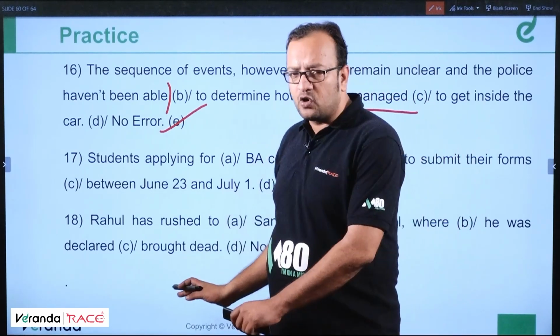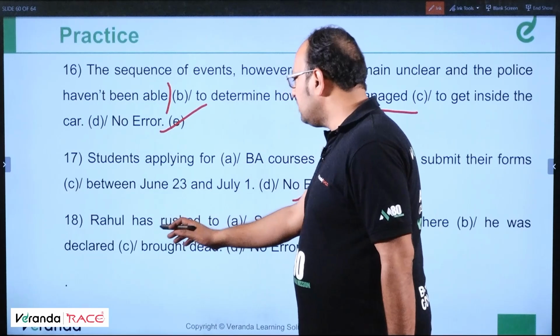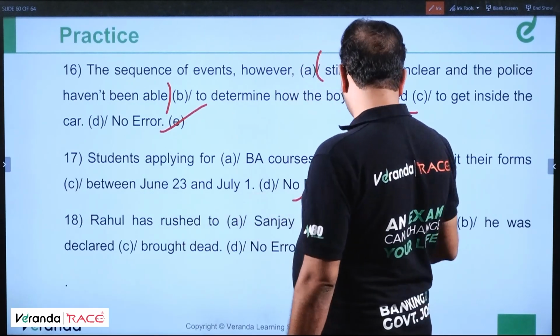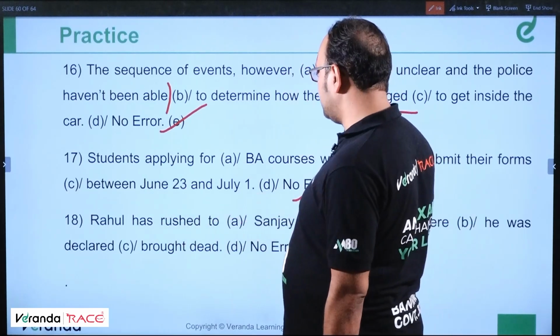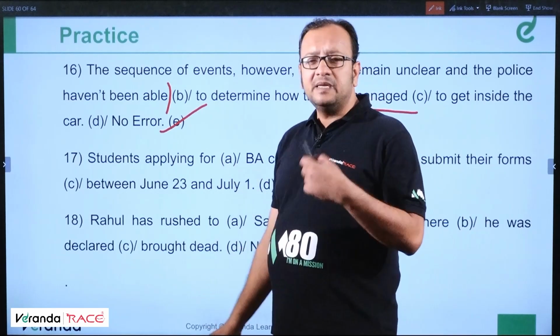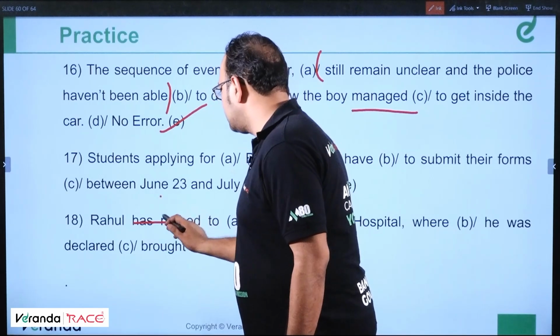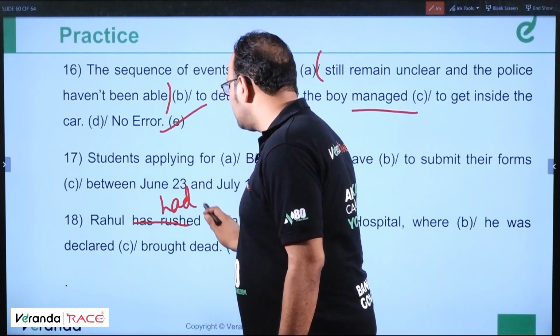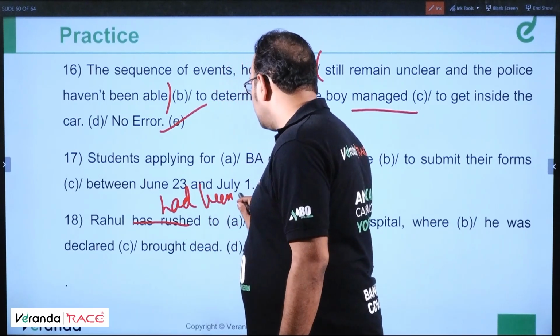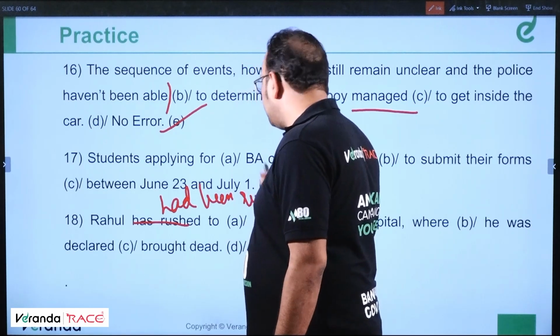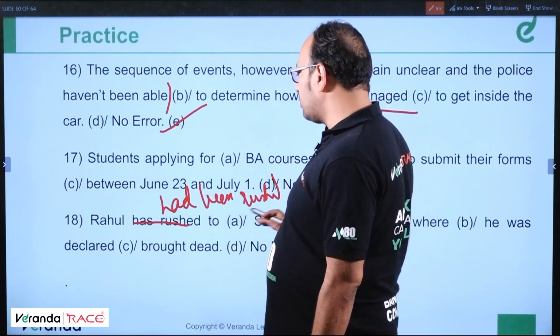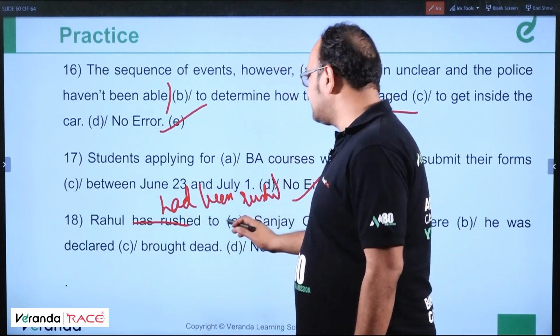Rahul has rushed to Sanjay Gandhi Hospital where he was declared brought dead. Okay, this is 100% wrong. Something wrong is there with the sentence. So there are two actions. He had been rushed and he was declared dead. So it should be had been rushed, because he cannot rush on his own. He had been rushed to that place and he was declared dead. Brought dead. So had been rushed is the correct answer.